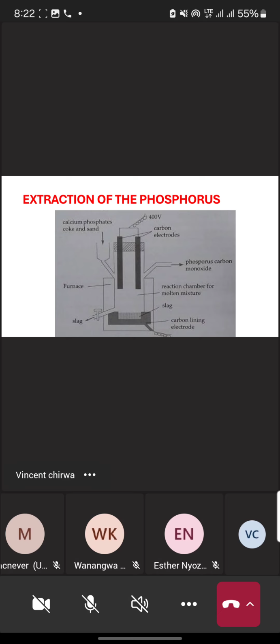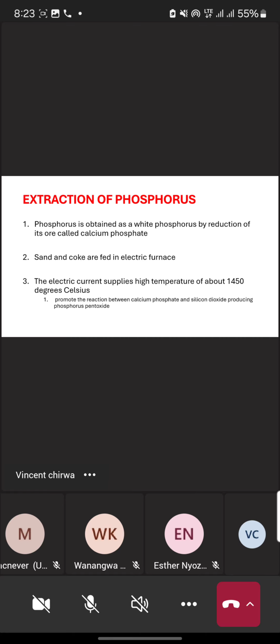Calcium phosphate, once it arrives in the reaction chamber, then the carbon electrodes conduct electricity. When they conduct electricity, we see that they raise the temperature inside the reaction chamber. The rise in the temperature of the reaction chamber causes the chemical reaction to start. When the chemical reaction starts, we see that there is a reaction between calcium phosphate